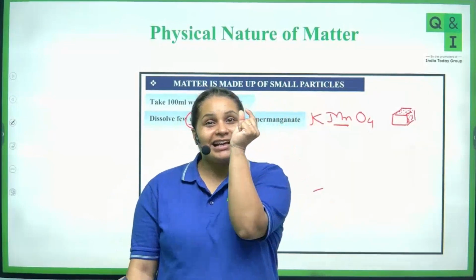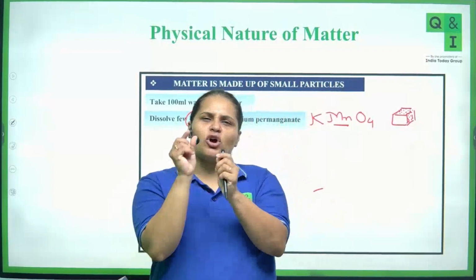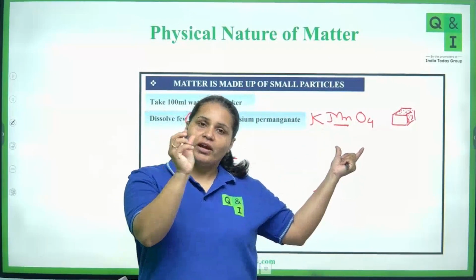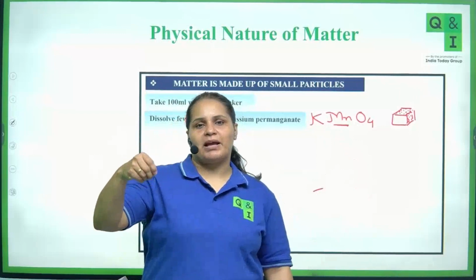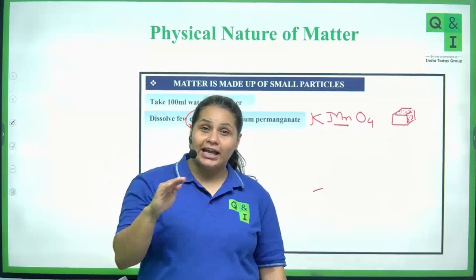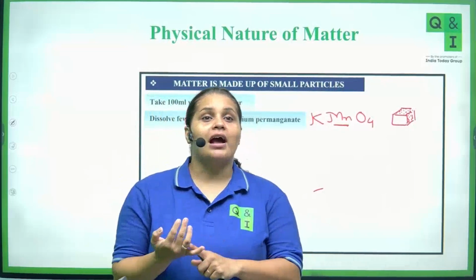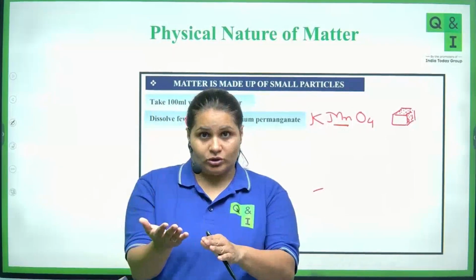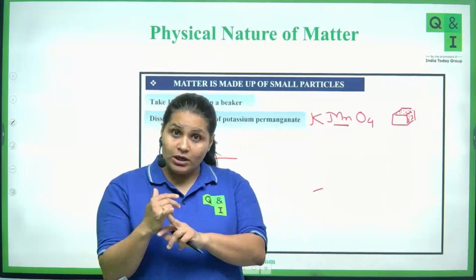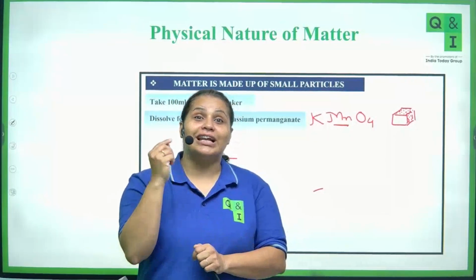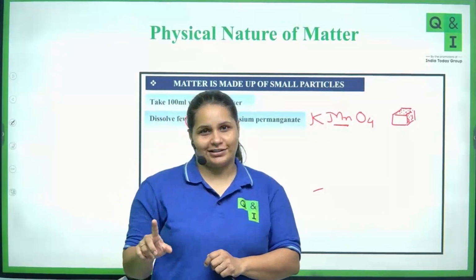So when I say crystals, it means they are the solid particles of KMnO4 only, where many of the potassium permanganate particles are arranged in a regular pattern. Understood? So we have the crystals of salt also, we have the crystals of sugar also, but we don't have the crystals of glass. Glass is not a crystal.